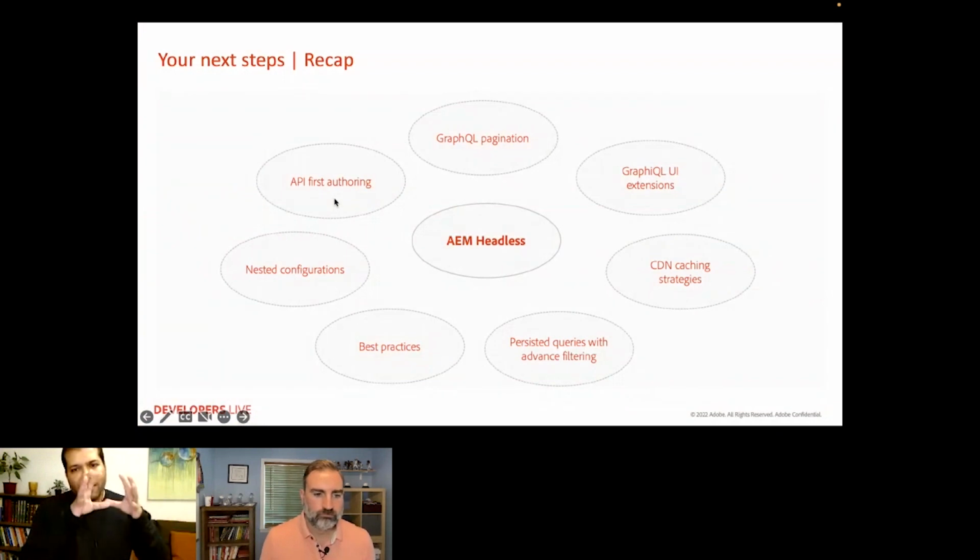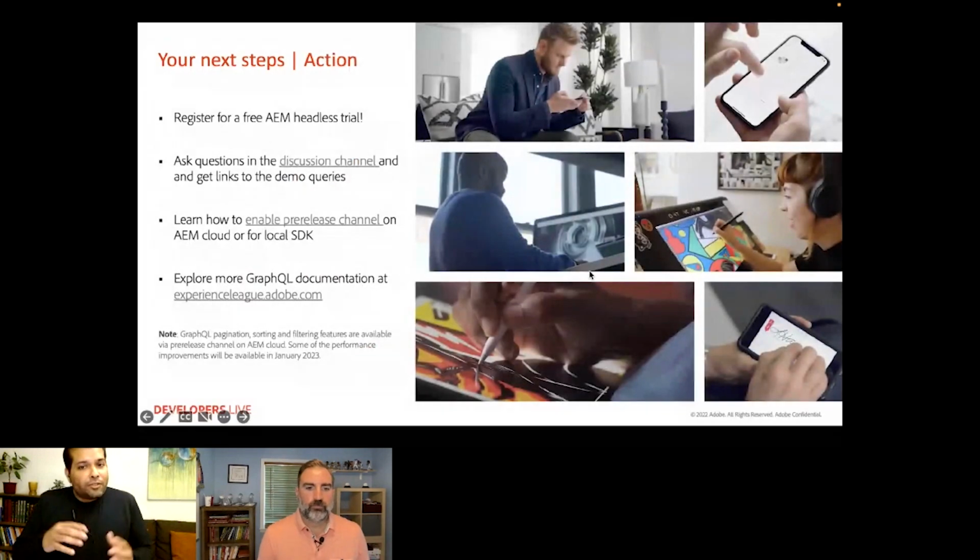So, keeping AEM at the core as a headless CMS, today you have got an overview of how you can create models and content fragments using an API-first authoring approach, and then how to optimize headless content delivery for your applications and clients using the latest AEM headless enhancements, including modeling, filtering, pagination, the power of persistent queries, and CDN optimization, and on top of that, the best practices.